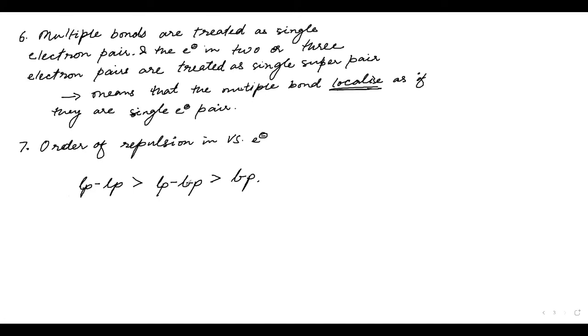Now, lone pair and bond pair repulsion is lower because one of the electron pairs is under the influence of two nuclei. If A and B have a bond, these two electrons are under the influence of the nucleus of A and also the nucleus of B. Hence, the repulsion decreases, and the last one will be bond pair and bond pair, which are both under the influence of two nuclei. The order of repulsion in valence shell electrons is of this order.